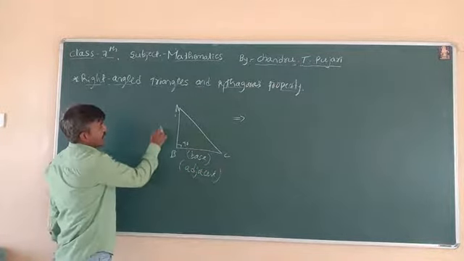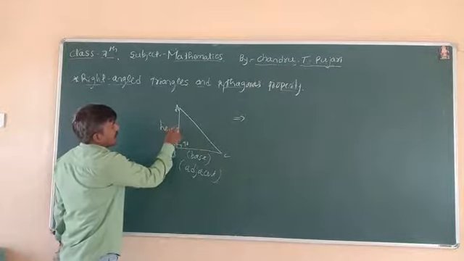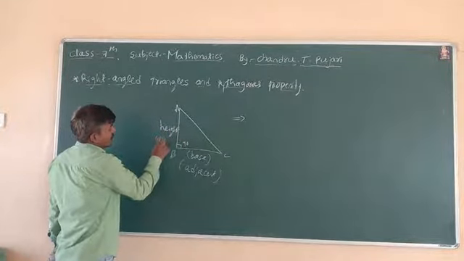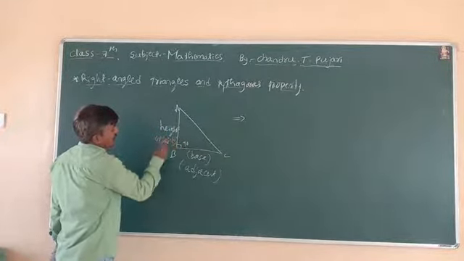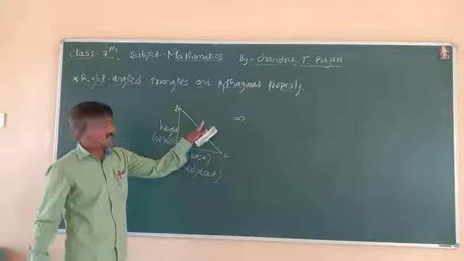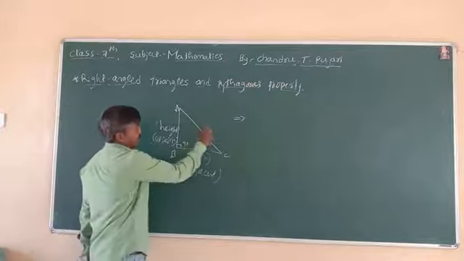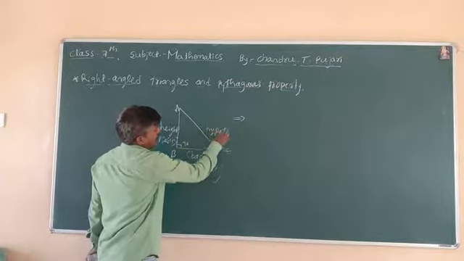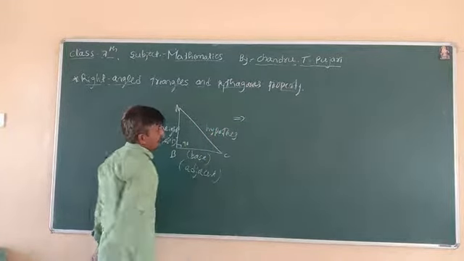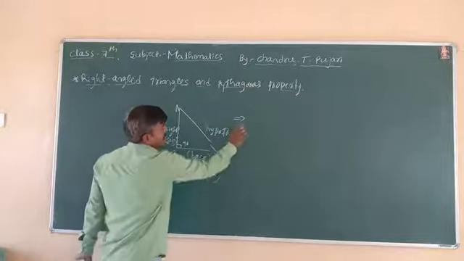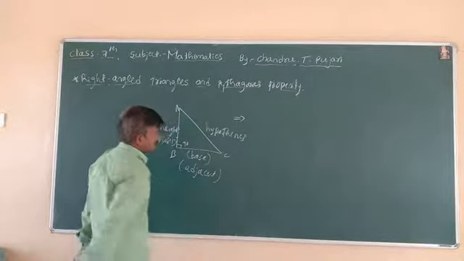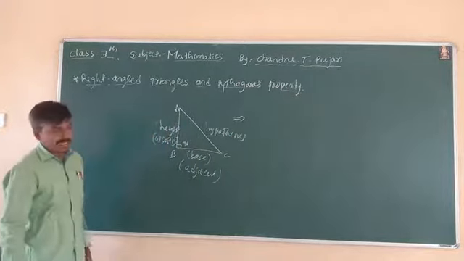This one is the height, otherwise called the opposite. And this one is the diagonal, otherwise called the hypotenuse. Got it? Hypotenuse. These are the three sides.